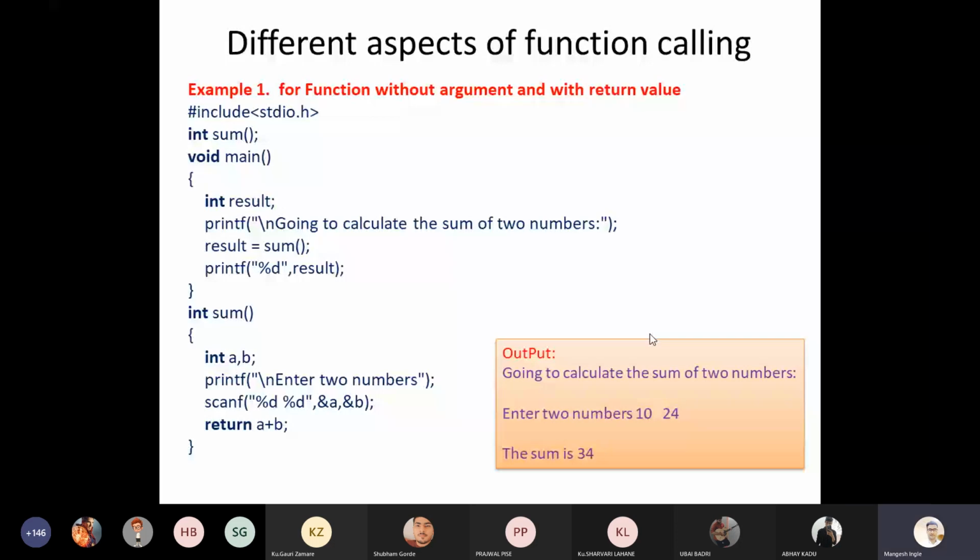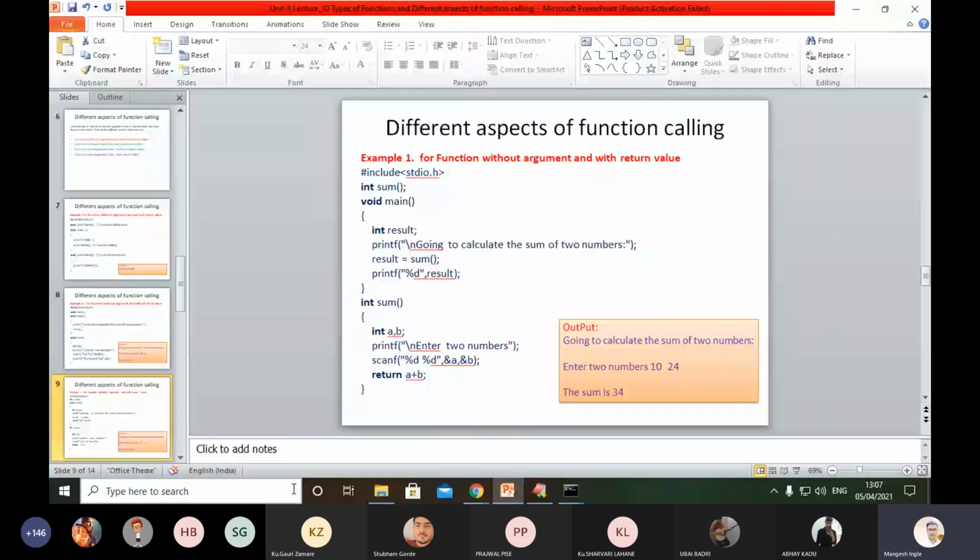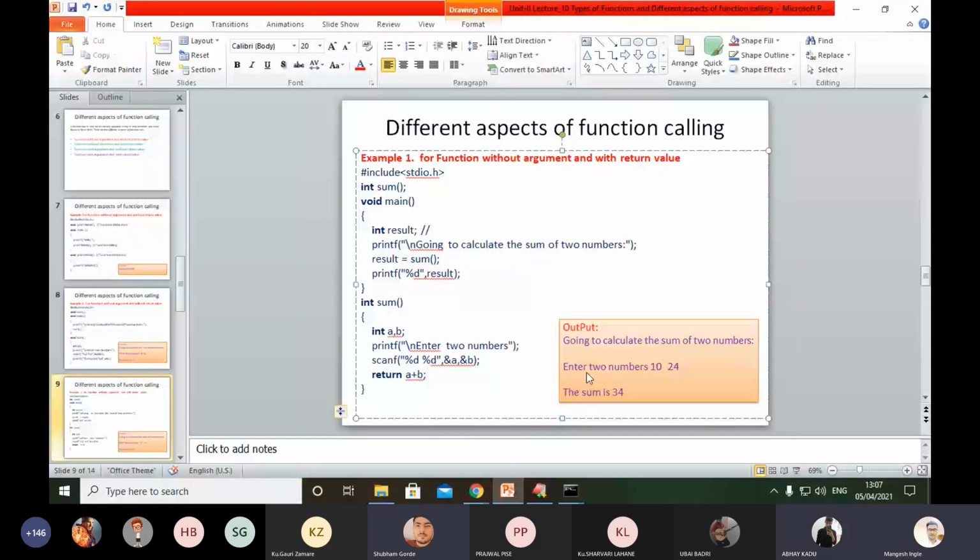Your program always starts with the main function. We have used one variable named result: integer result. Which type of variable is that? A local variable.